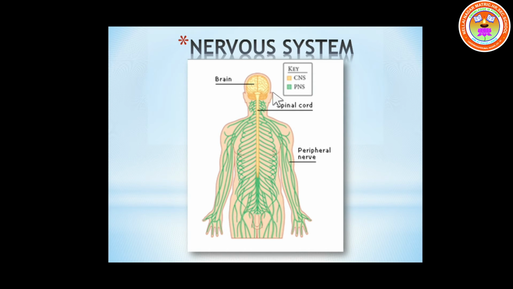Okay, we have two types of nervous system. One is the central nervous system, in short CNS, and the other is the peripheral nervous system, PNS. When you come to higher classes you will come to know about all this in detail. This nervous system helps in communicating between the brain and the body cells. It helps in transmitting electric signals from the brain to all the parts of the body, and from the body cells to the brain.